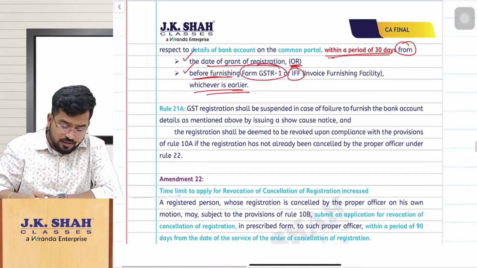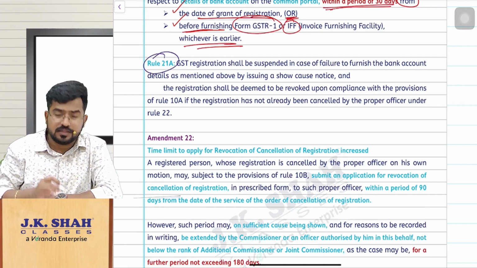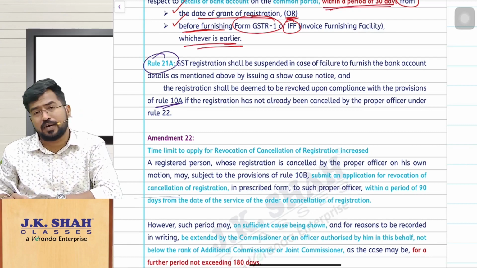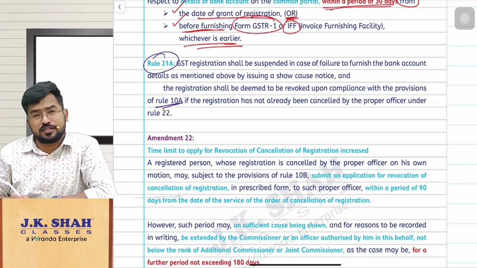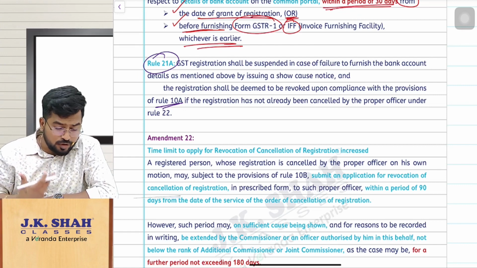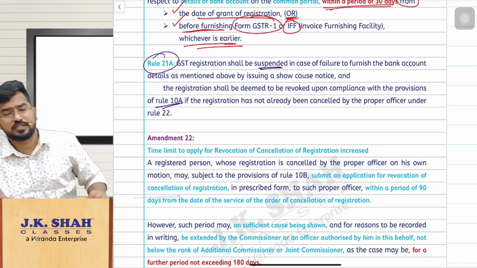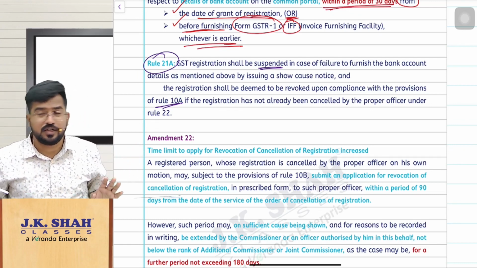And there is an interesting amendment in rule 21A also. That is, if you are not following this rule 10A, that means you are not updating your bank account details in the common portal within the prescribed time limit as we have discussed above, the department has the authority to suspend your registration also. So they will suspend your registration and give you notice of cancellation of your registration because you have not updated your bank account details.